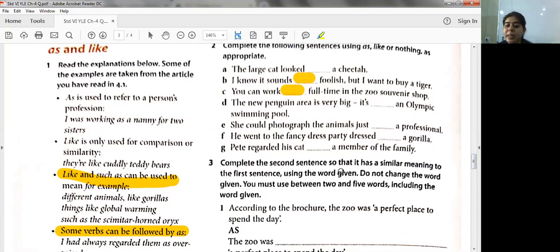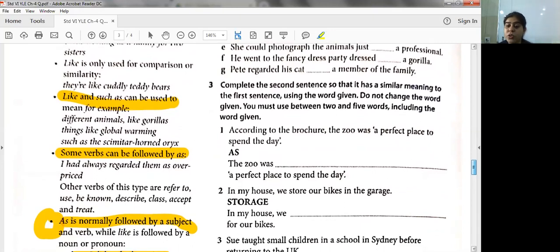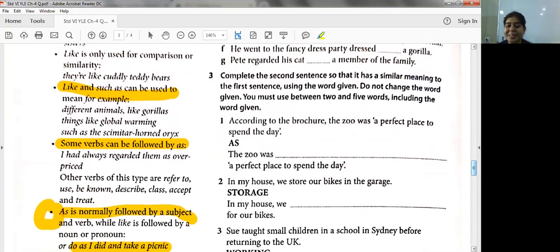How did Petty regard his cat? As a member of the family. So as is always followed by the verb and the subject in the sentence. Okay. Now, these are the key transformations exercise that we usually do as homework. So today we are going to discuss and do it over here itself.